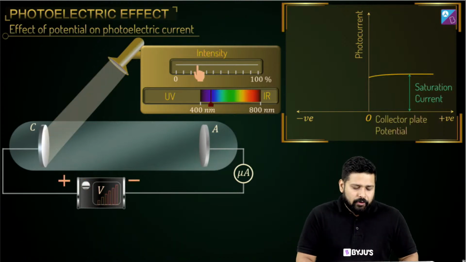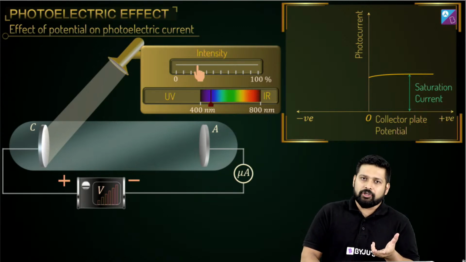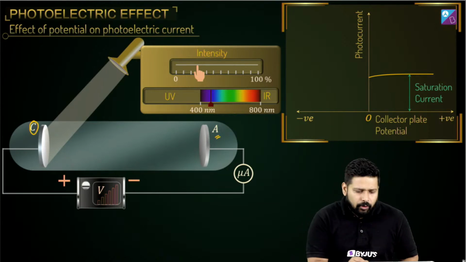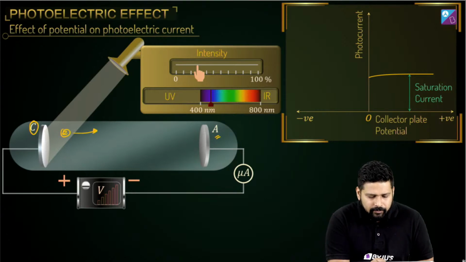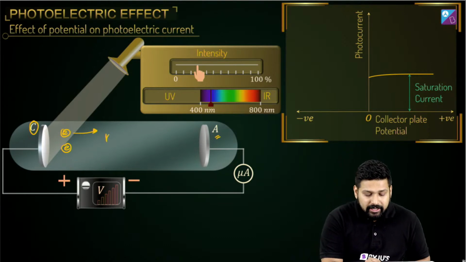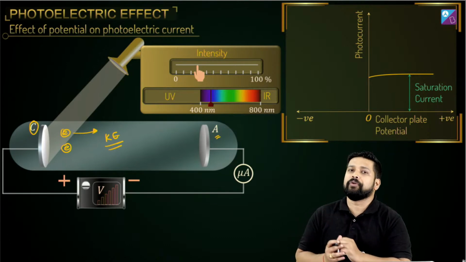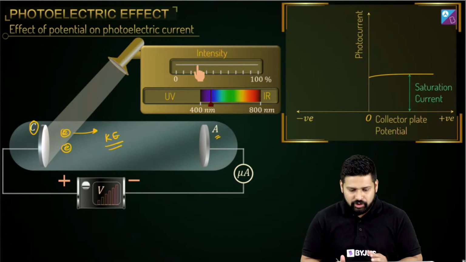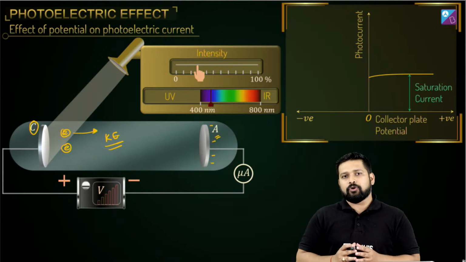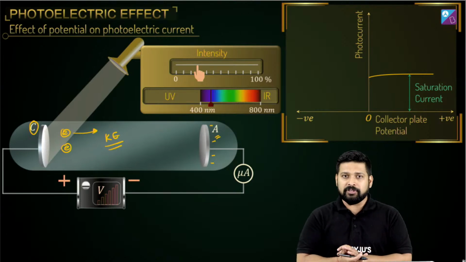So what we do, we now interchange the potential, which means I make A negative with respect to C. Now what will happen? All these electrons which were coming like this had some energy. And what kind of energy? Kinetic energy. So as these electrons start moving and they possess kinetic energy, and you put a negative potential, now what will happen? These electrons are going to experience a force. In which direction? In the opposite direction.